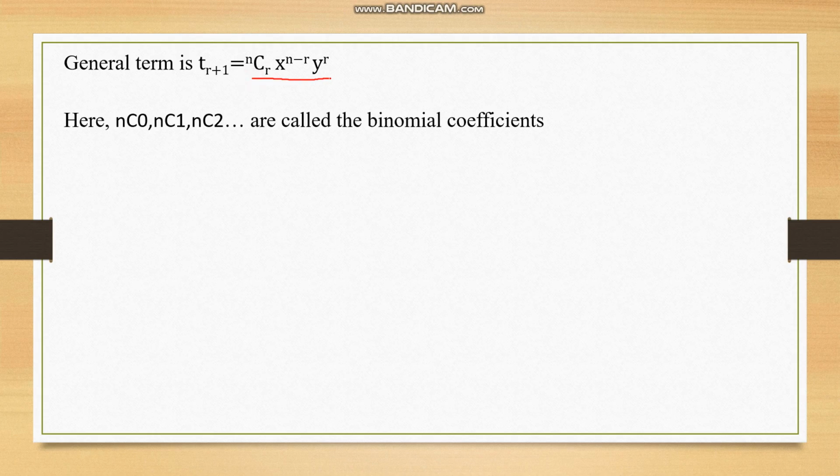So that's the general term, nCr x to the power n minus r into y to the power r. Here nC0, nC1, nC2, etc. are called the binomial coefficients.